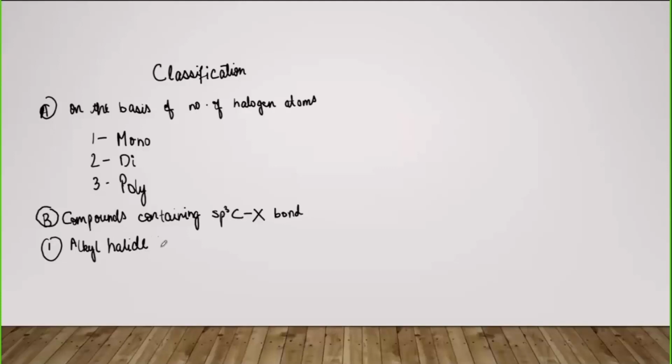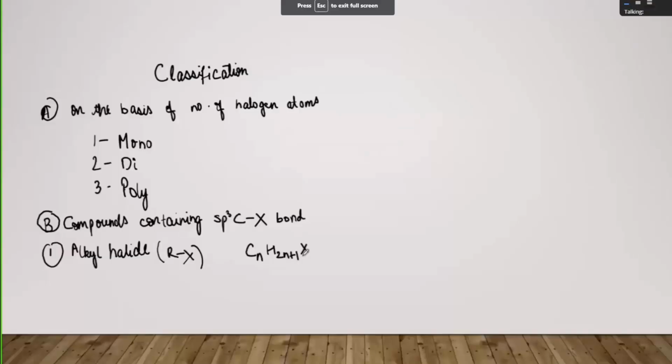Alkyl halide, and we denote it as RX. Here R represents the alkyl group and X represents the halogen. This is a homologous series, and just like in alkanes, which you must have studied are represented by CnH2n+2, here we will represent it by CnH2n+1X. Why? Because in 2n+2 hydrogen atoms, one hydrogen is removed and replaced by a halogen, so 2n+1 hydrogens are left.